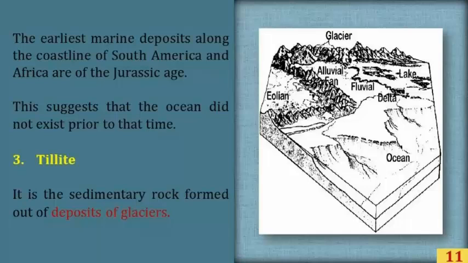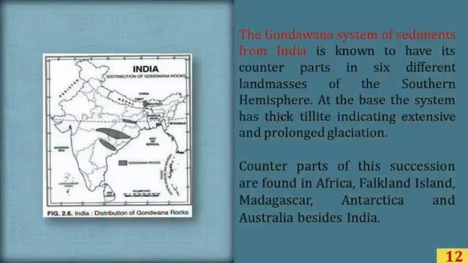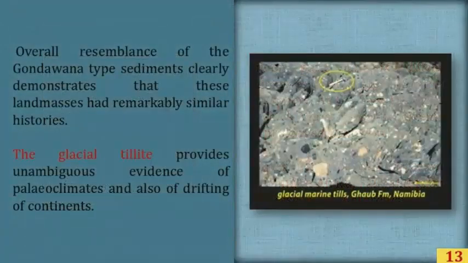The third evidence is tillite. Tillite is a sedimentary rock formed out of deposits of glaciers. The Gondwana system of sediments from India is known to have its counterparts in 6 different landmasses of the southern hemisphere. At the base, the system has thick tillite indicating extensive and prolonged glaciation. Counterparts of this succession are found in Africa, the Falkland Islands, Madagascar, Antarctica and Australia besides India. Overall resemblance of the Gondwana type sediments clearly demonstrates that these landmasses had remarkably similar histories. The glacial tillite provides unambiguous evidence of paleoclimates and also of drifting of continents.